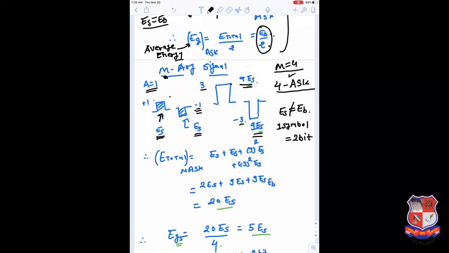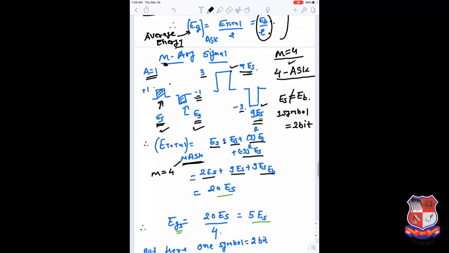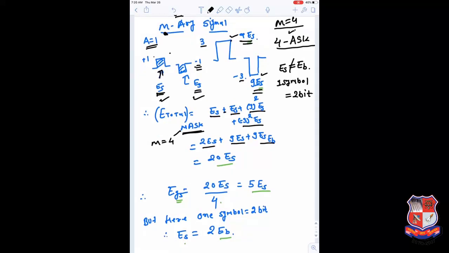So if we combine all this energy, the total energy of the MASK signal, where M is equal to 4, is ES plus ES plus 9ES plus 9ES, so ES plus ES is 2ES, and if we add the sum of all of this, the total energy consumed here is 20 ES.